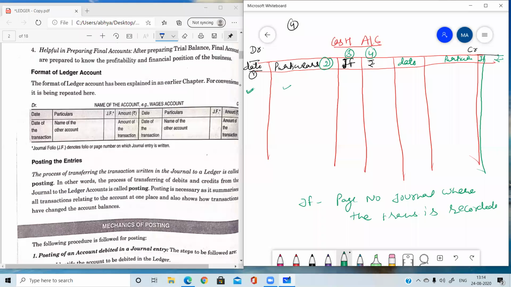If we want to cross check that transaction from the journal, the cross checker can easily find the page number. Suppose we write one transaction here, in front of that transaction we write the page number. If I have written page number 29, it means that transaction can be found originally in the journal at page number 29. And in the journal, we were making a column for LF. LF means ledger folio. It means the page number of the ledger where the journal transaction is posted.